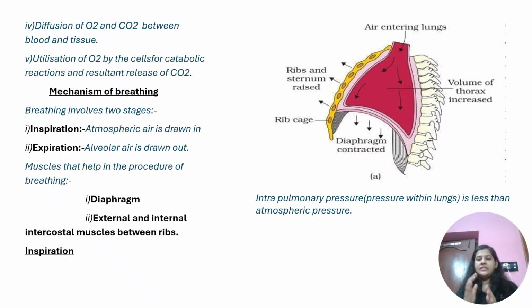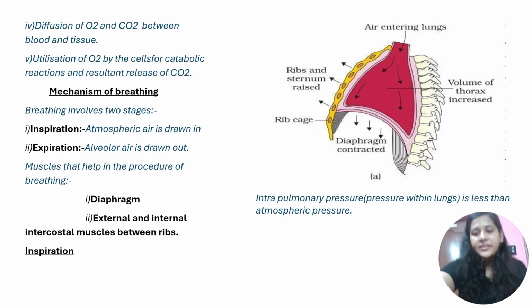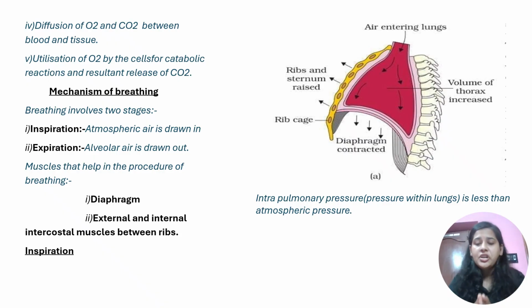The pressure is decreasing. And through pressure difference, we know that air moves from higher pressure to lower pressure. So now when we are doing this inspiration, as we can see, the pressure in the atmosphere is more as compared to the pressure inside the lung. The pressure is reducing because the volume is increasing, as a result of which air flows from the atmosphere into our lungs. So this is the mechanism you have to understand.